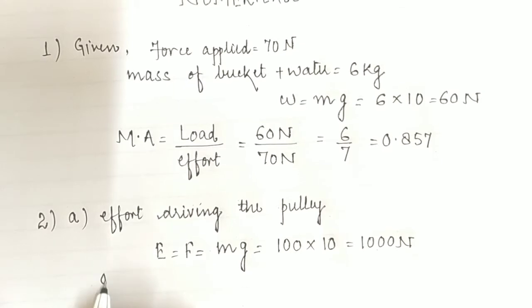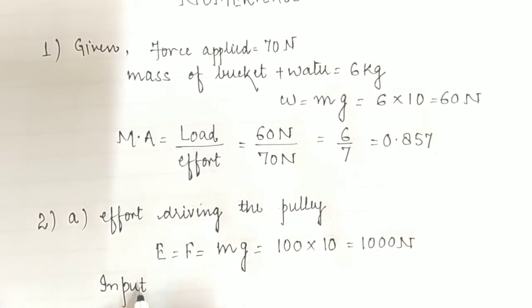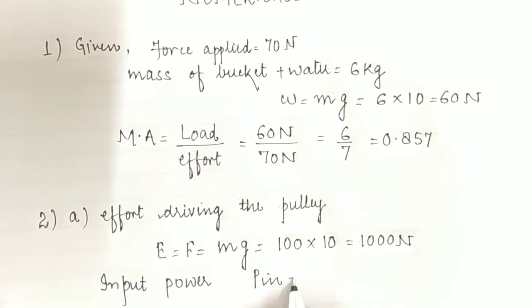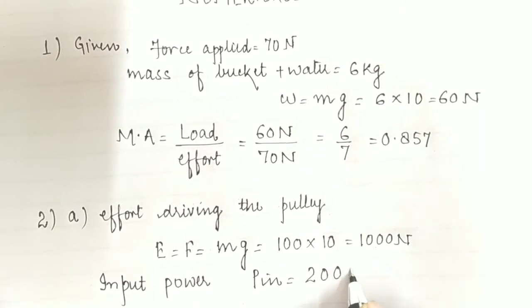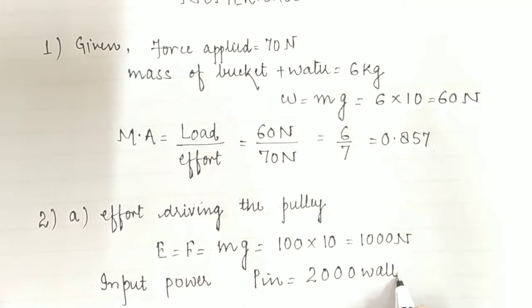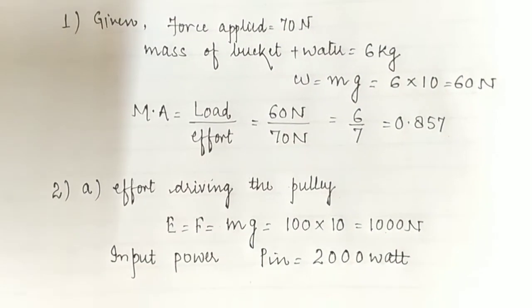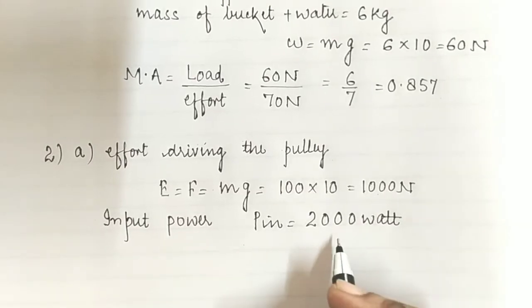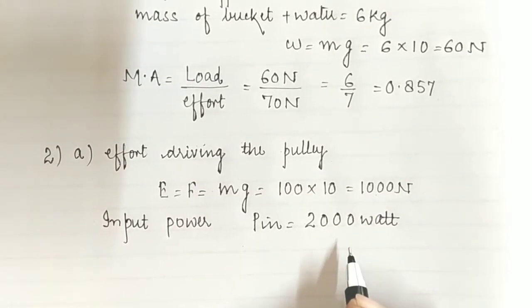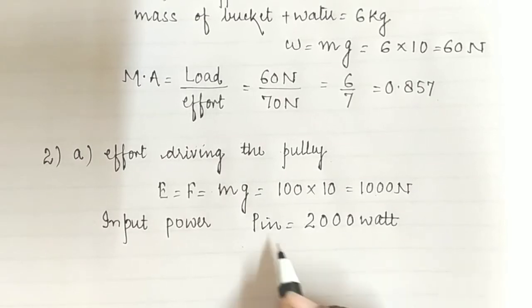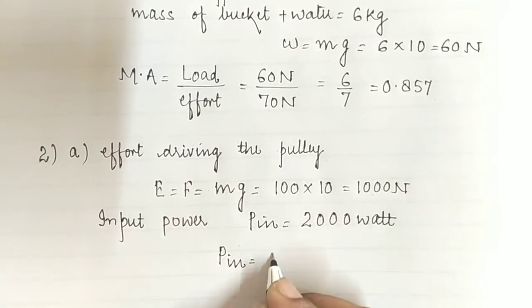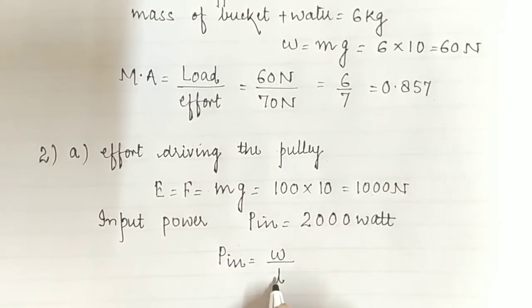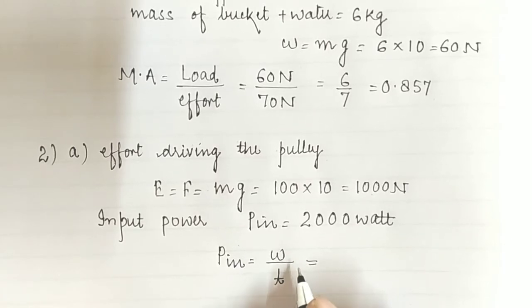Now we have to calculate the input power. The power input will be equal to 2000 watt. Okay children, so this is the input power. Now children, you may ask, sir, how did you calculate the input power as 2000 watt? In order to find the power input, we know that power is the amount of work done per unit of time. So children, work done is nothing but mgh.